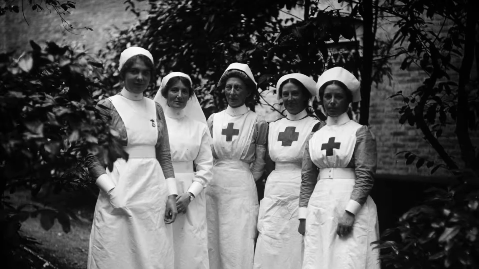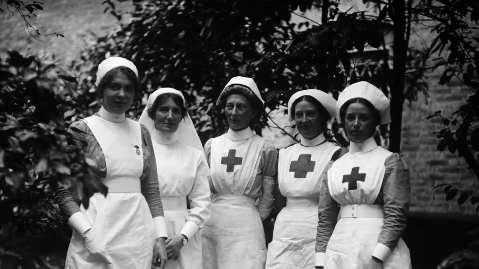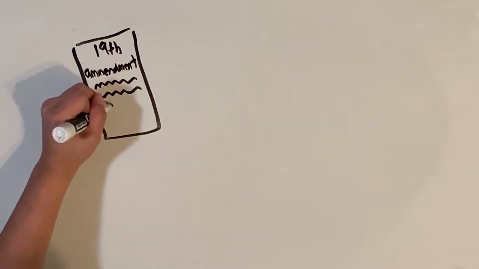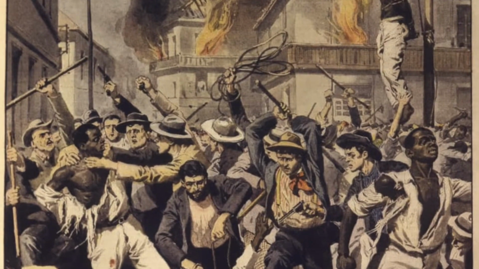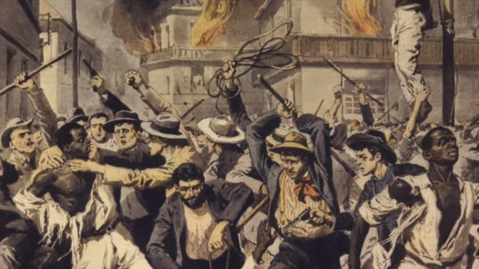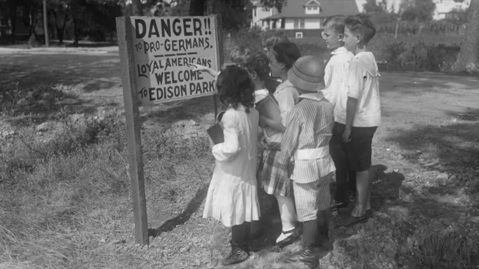Women were given important roles within the war, which led to women being allowed to vote because of the 19th Amendment that passed in 1920. After the war, African Americans and German Americans were subjected to violence because they were seen as enemies to the United States.